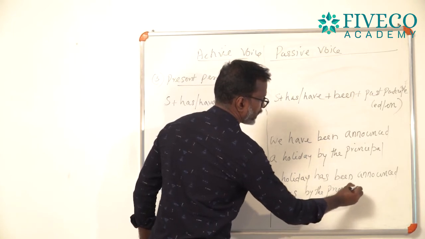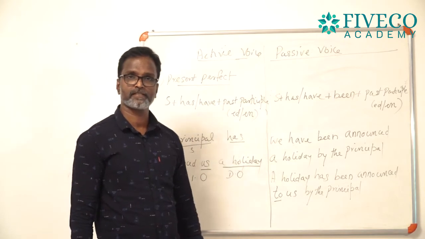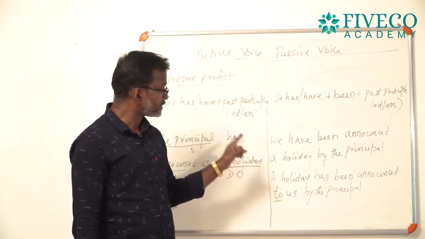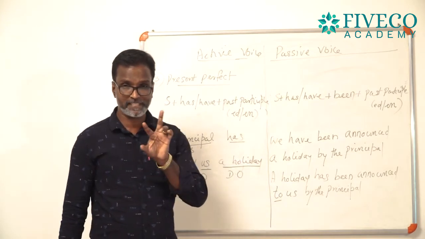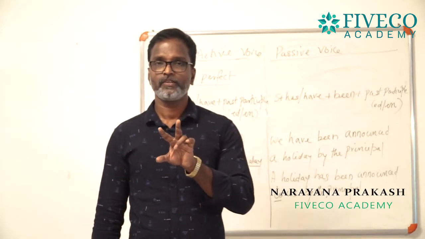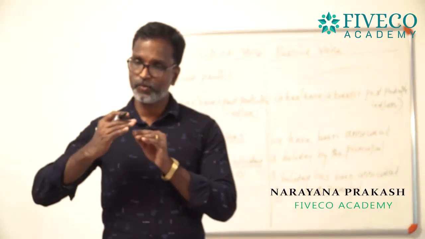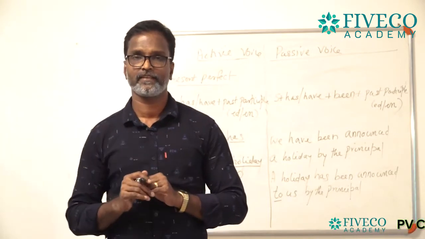Sometimes you can apply the second method. But I tell you, my students, it is better for you to use the first method. If two objects are given, use the first method. I mean, you write the first object as the subject and you write everything else.